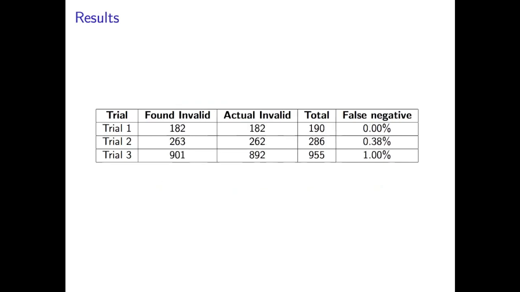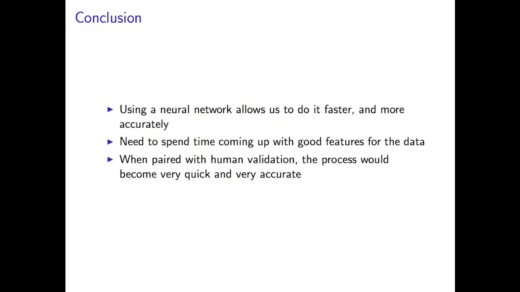And here are the results for the false negatives, which is really the more important part. We want a really low false negative rate to make sure we're not throwing out valid asteroids, and this works really well for our data set. So we throw 190 images at it. We found all of the invalid images for the first one. The second one we found all but 1, and the last one we found about 1% as false negatives that were accidentally thrown away. So this is pretty good.